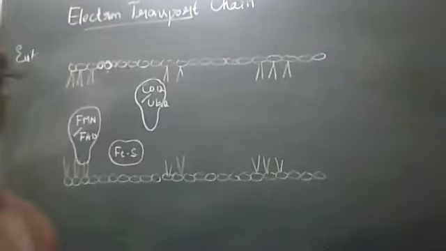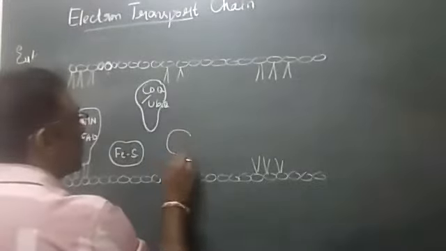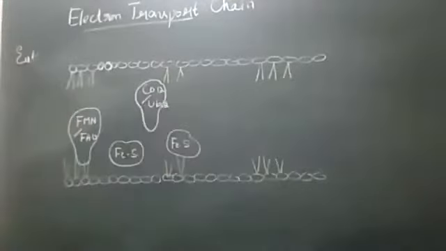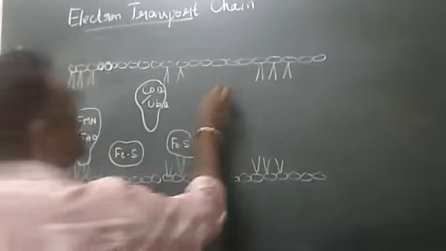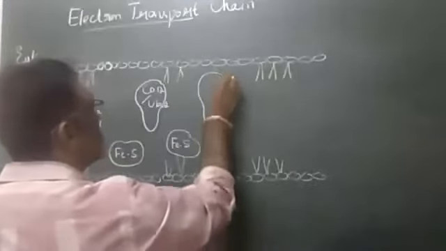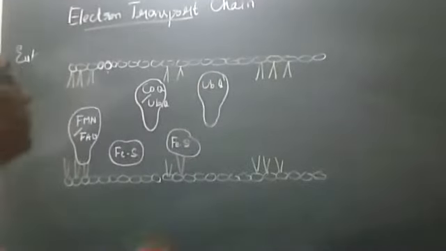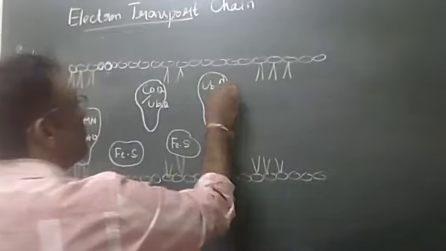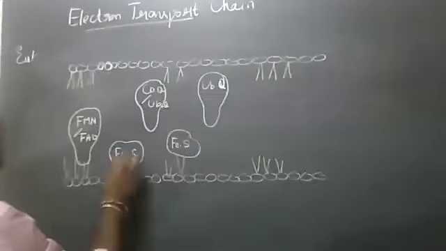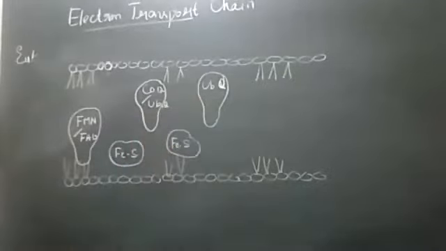You can call it coenzyme Q or ubiquinol. There's another iron sulfur protein, FeS. Followed by this is another ubiquinol. UBQ means ubiquinol. So FMN or FAD, iron sulfur protein, ubiquinol, iron sulfur protein, ubiquinol.